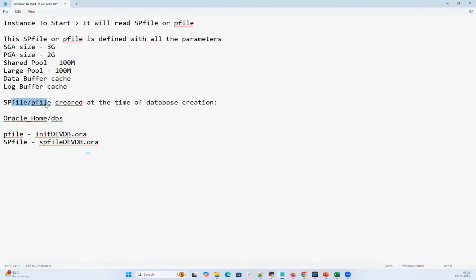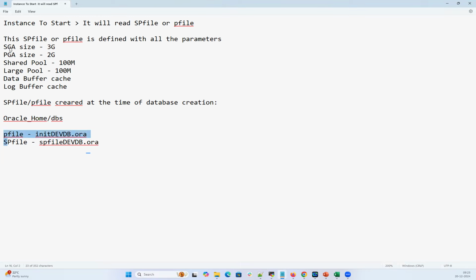And the P file and SP file are created under Oracle Home and DBS. Again, what is this Oracle Home? We're going to cover it in our regular classes. That's the Oracle software where we installed it on that server. Under the DBS directory, it will be stored or located. And this SP file and P file will be created at the time of database creation. And then that will be default settings. At the time of database creation, all will have a default setting.